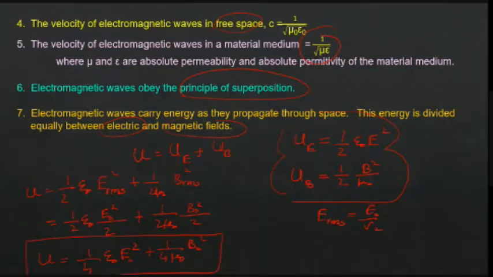I told already, an electromagnetic wave has two components, electric field and magnetic field. Associated with the electric field, there is an energy. Similarly, there is an energy associated with the magnetic field. So what is the energy associated with the electric field? 1 by 4 into epsilon naught into E naught square. Plus, what about the magnetic field? 1 by 4 mu naught into B naught square. Hope it is clear to everyone.